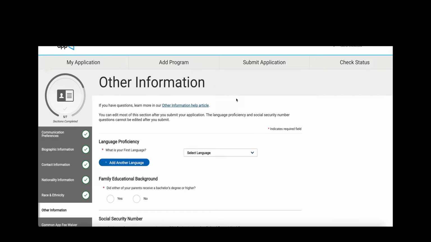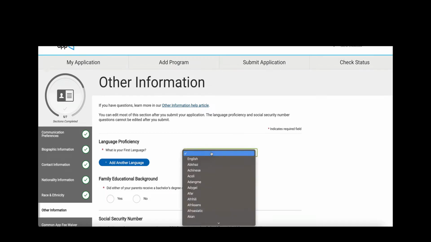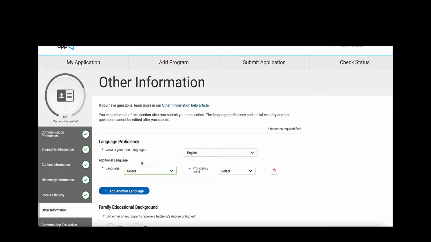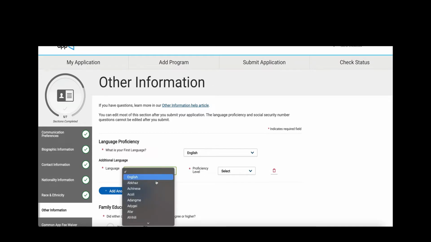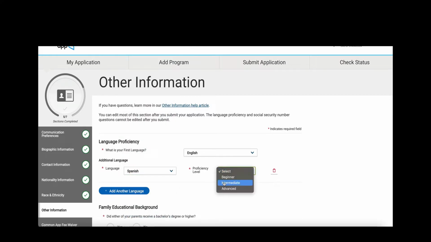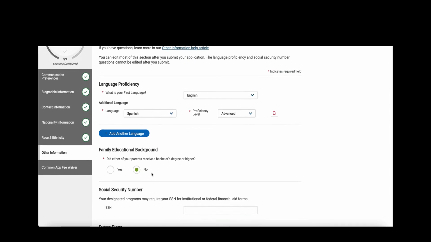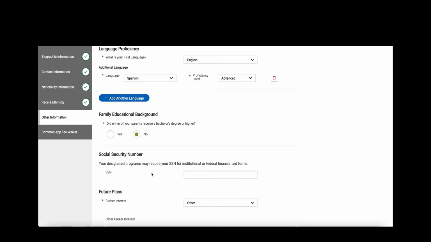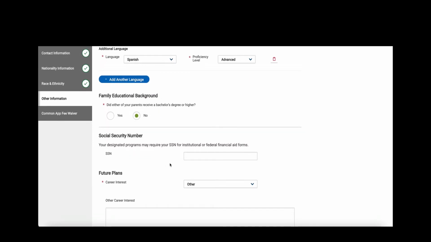Other information. Remember, you must answer all of the questions that have the red asterisks. The first question is, what is your first language? I'm going to go ahead and select English. If you speak other languages, go ahead and click on Add Another Language. If your first language is something else, answer the question as it pertains to you. I'm going to go ahead and add Spanish as my other language, and the level of proficiency will be advanced. Family educational background. Did either of your parents receive a bachelor's degree or higher? Yes or no. Social security number. If you have a social security number, go ahead and write it down here. If you don't, you can leave this question blank.